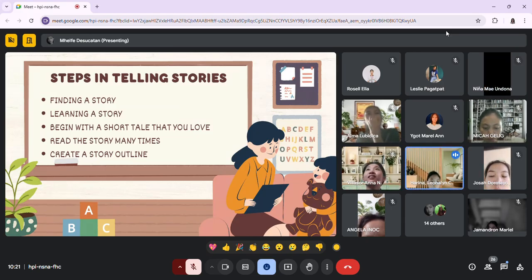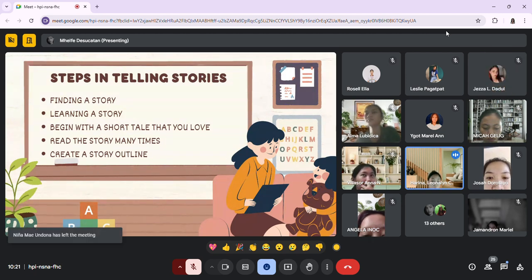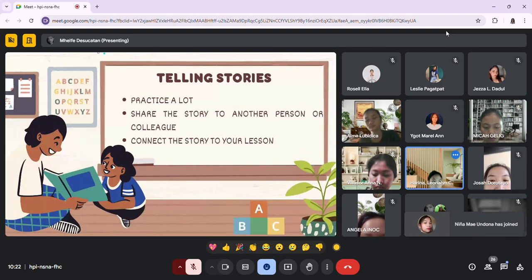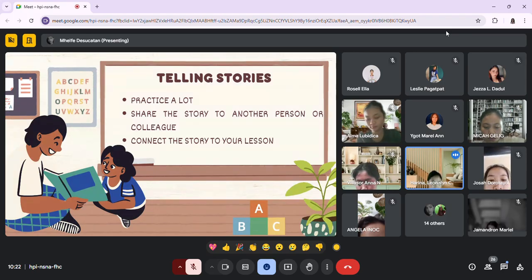So through these main parts, it will help you to remember the order of events and make sure that you don't miss anything important in the story. So can you next the slide, please? So the next is practice a lot.